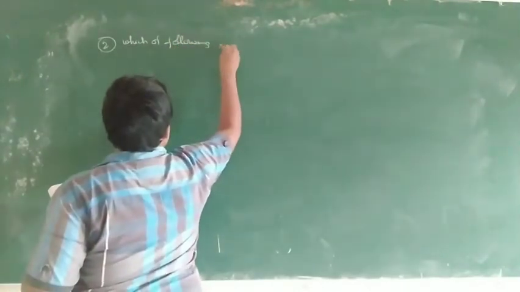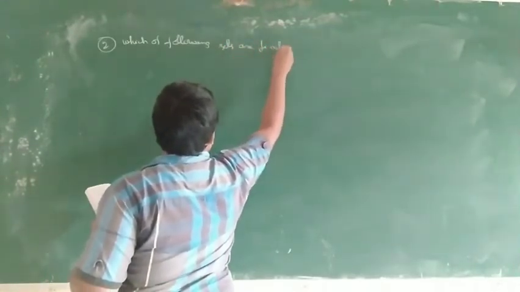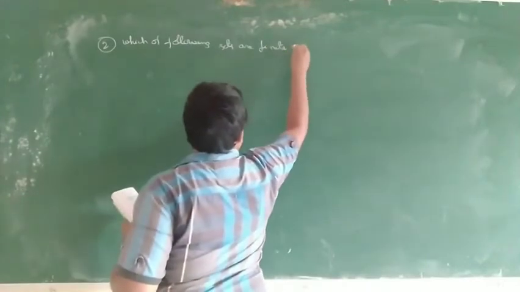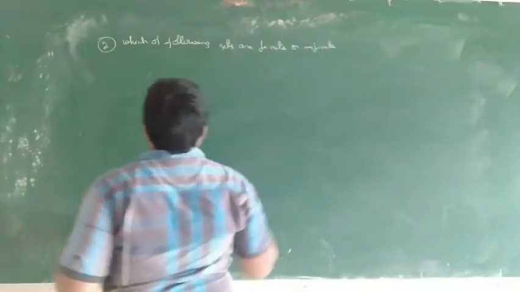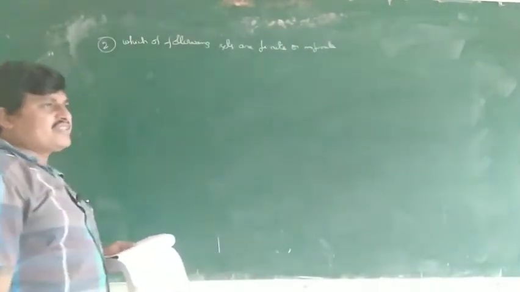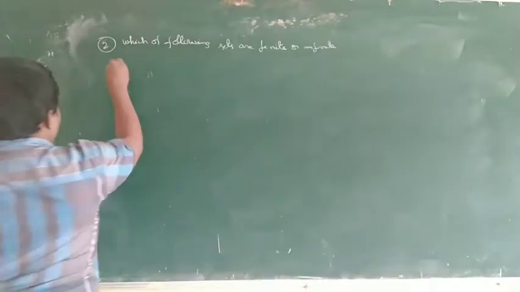The following sets are given; observe which one is a finite set or an infinite set. That is the first one.